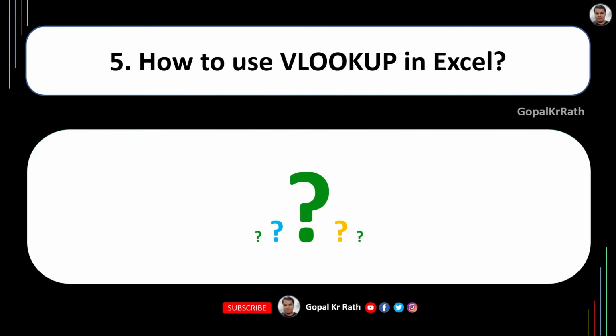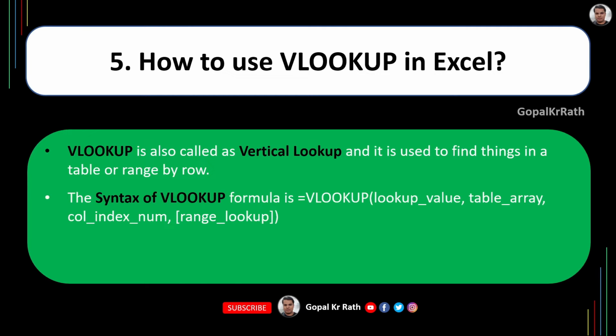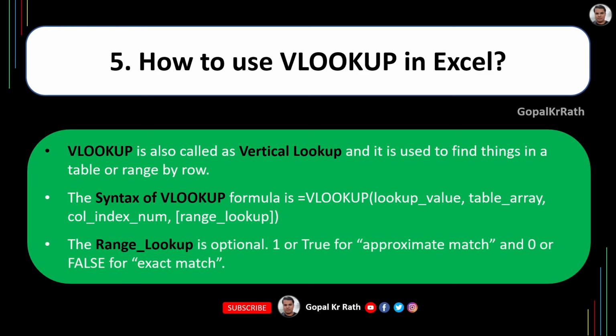How to use VLOOKUP in Excel? VLOOKUP is also called vertical lookup and it is used to find things in a table or range by row. The syntax of the VLOOKUP formula is VLOOKUP, lookup value, table array, column index number, then range lookup. Out of this syntax, the first three, lookup value, table array, and column index, are compulsory and your range lookup is optional. 1 or TRUE for approximate match and 0 or FALSE for exact match.